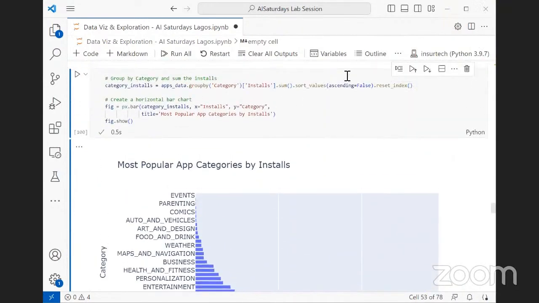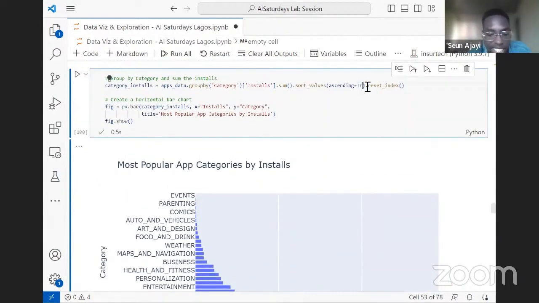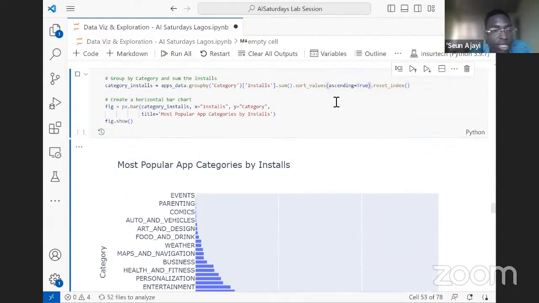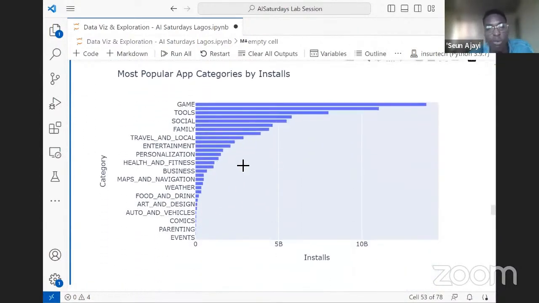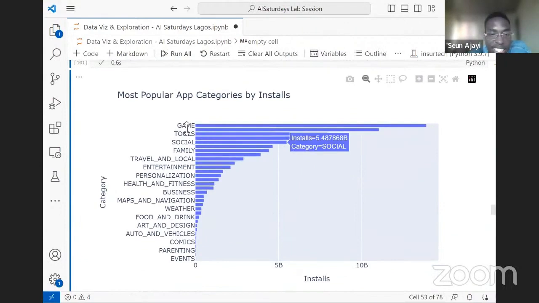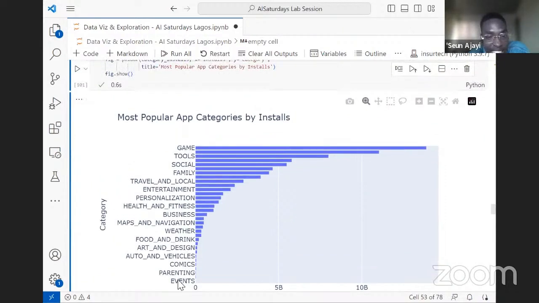Okay, let's put it in ascending order. Let's set ascending to true. So this is what we have. Well, what you see here is that this is not representative of all the categories. As a first thing, I know we have more categories than this, but it's saying some categories contain an irrelevant, maybe insignificant number of installs, so I can really do away with them.